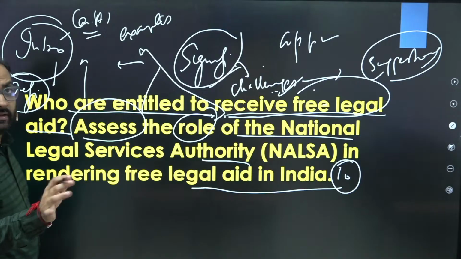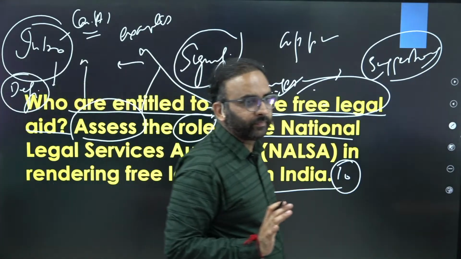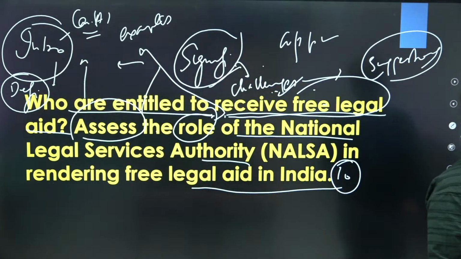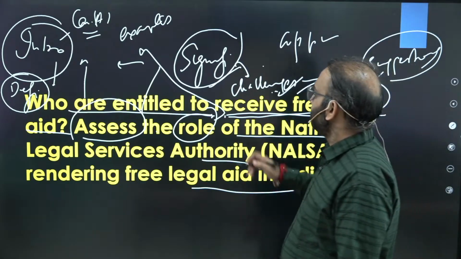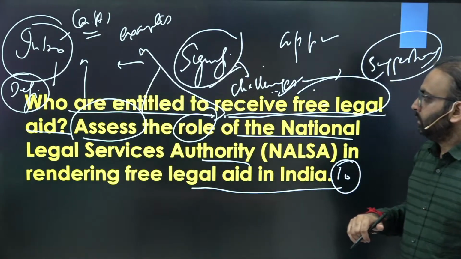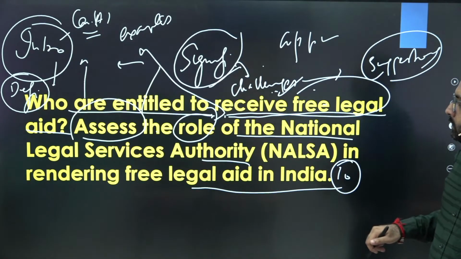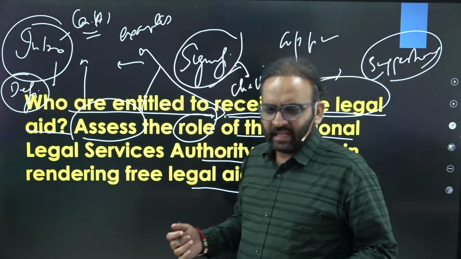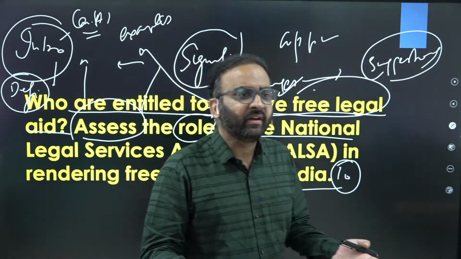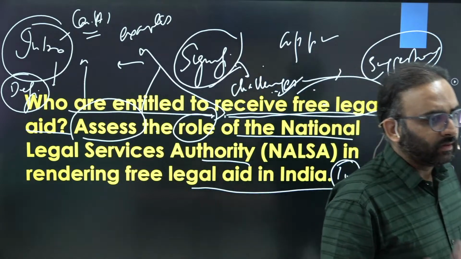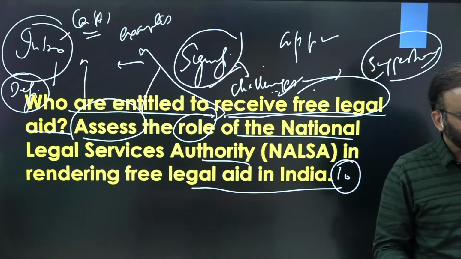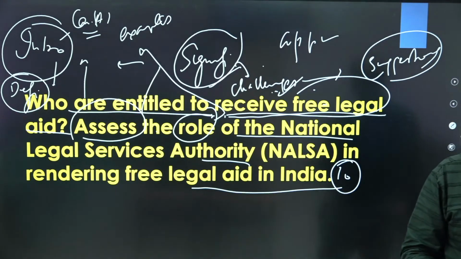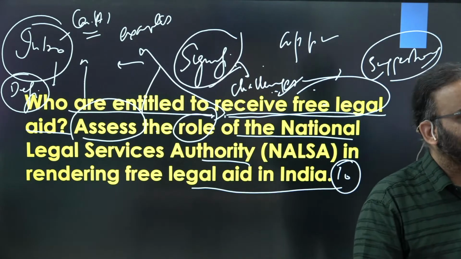Second approach could be definition. You can define free legal aid, right? So what is free legal aid? You can define in introduction. Clear? Or third could be any recent Lok Adalat being conducted by National Legal Service Authority, or any famous case which received free legal aid by National Legal Service Authority.